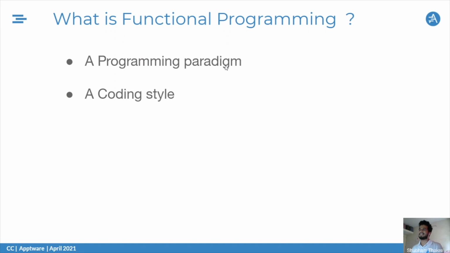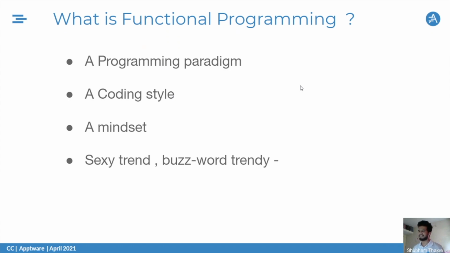Next, as a definition, functional programming is basically a coding style. It's just a way of styling your code, a style of writing your programs. It means treating values and functions in a different way than we used to treat them in object-oriented programming. Another definition is that it's a mindset, a way of thinking about and approaching a problem or task. And the last one is that it's a sexy trend and buzzword nowadays.